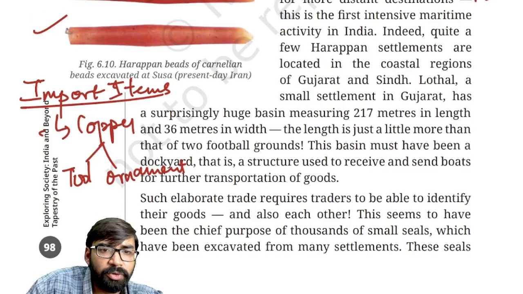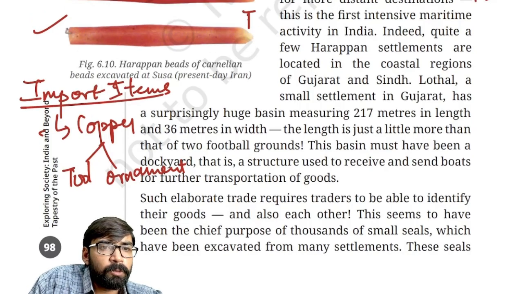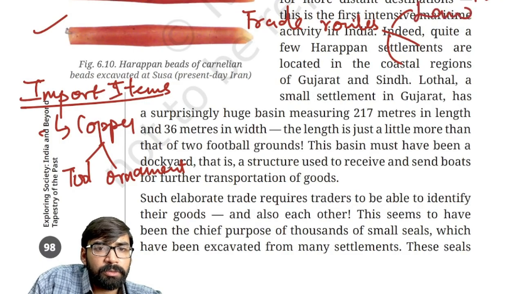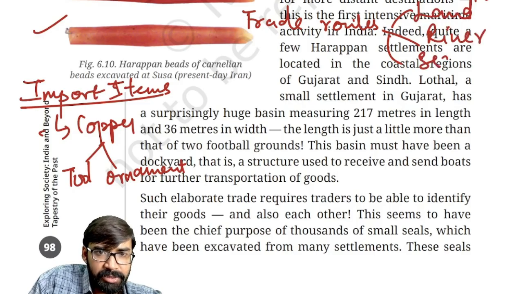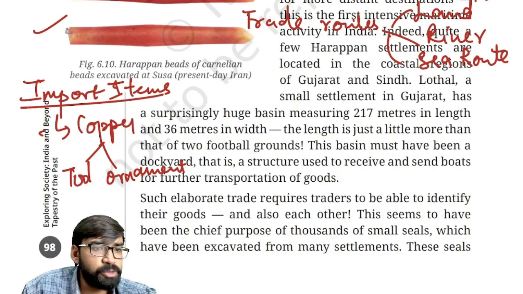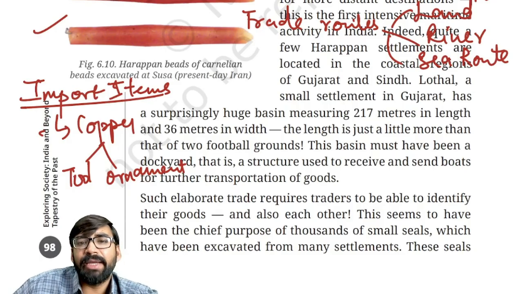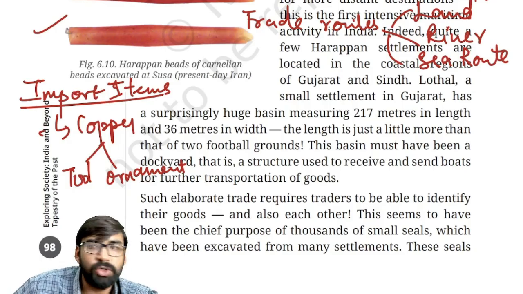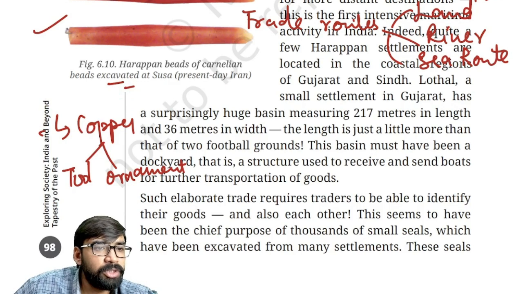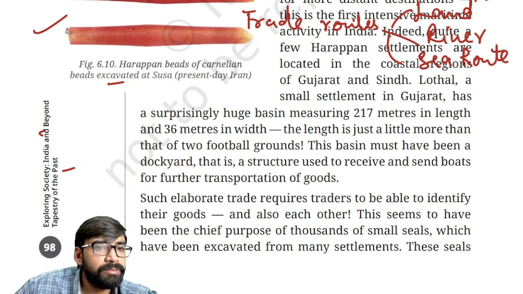So, with respect to trade routes, three types of trade routes were there: land routes, river routes, and sea routes. Fine. Now, with respect to this, is there any maritime center? Yes, a maritime center was also there. So now we'll talk about the maritime center.